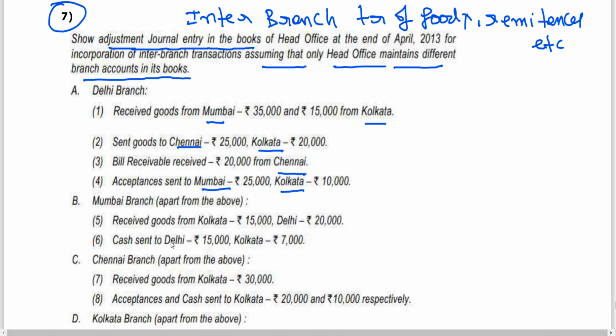Cash sent to Delhi. Cash sent to Delhi means given. Mumbai column credit side, Delhi column debit side, Calcutta column debit side. 15 plus 7, 22.